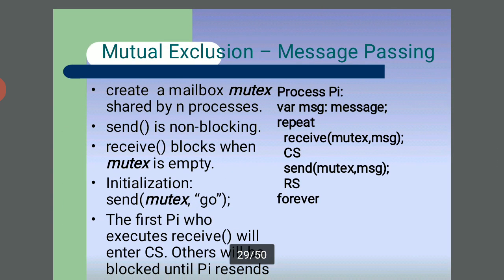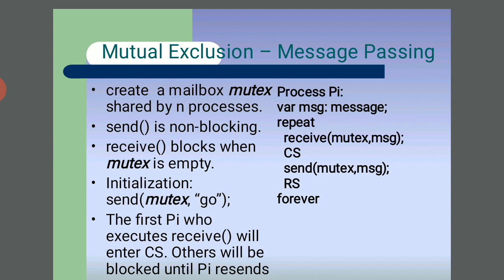The mutual exclusion and message passing. Here, create a mailbox and a mutex shared by n processes. Send is non-blocking, and receive blocks when the mailbox is empty. At initialization, send a mutex message, and the first process, P1, executes. The others entering the critical section will be blocked until P1 resends.